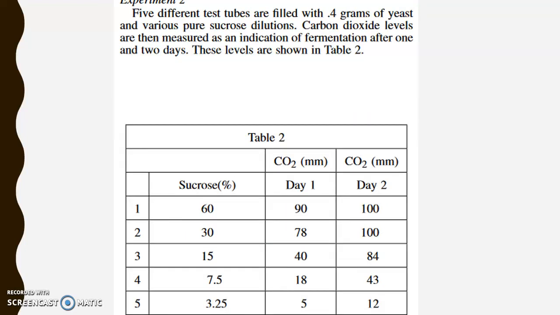Experiment 2. 5 different test tubes are filled with 0.4 grams of yeast and various pure sucrose dilutions. Carbon dioxide levels are then measured as an indication of fermentation after 1 day and 2 days. These levels are shown in Table 2.